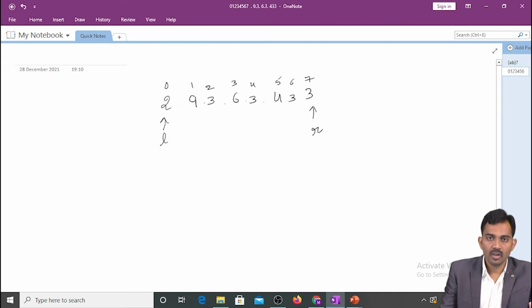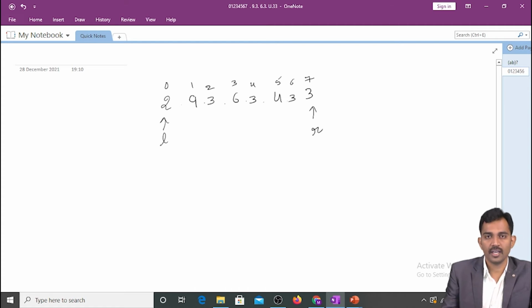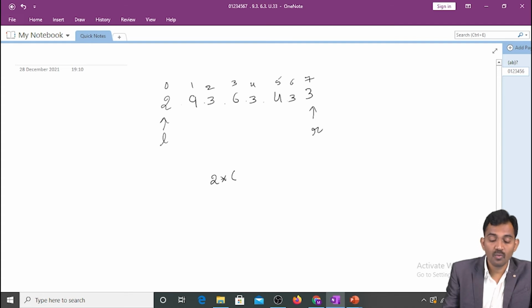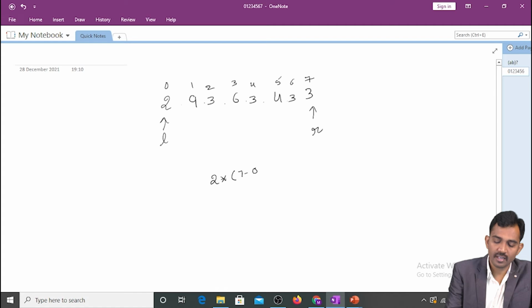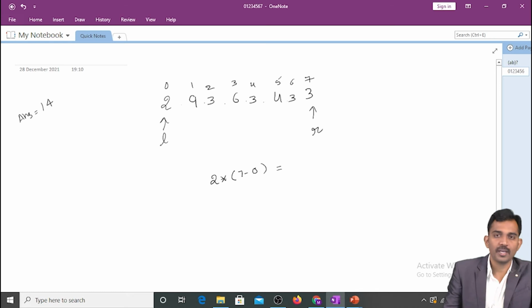Simply, what I'm going to do here is find the minimum of the left and right. What is the minimum value? 2. And 2 into, what is my left side? Left pointer value is 0 and right pointer value is 7. 2 into 7, the value goes to 14. For now, 14 is the maximum value. Answer is 14 at present.